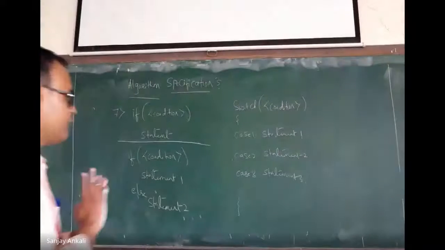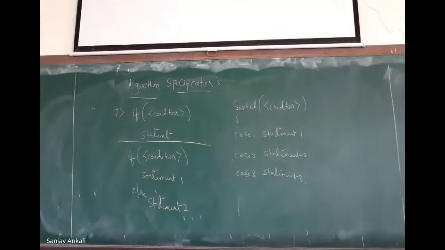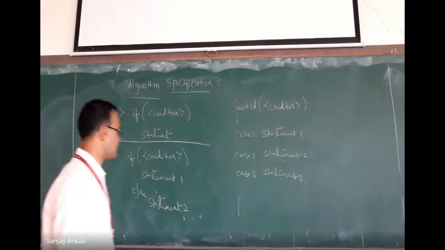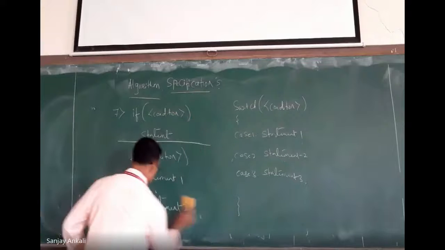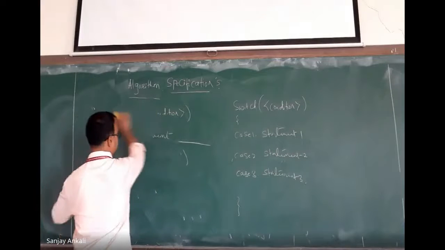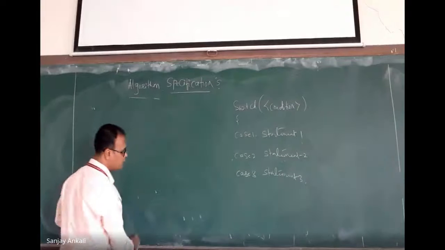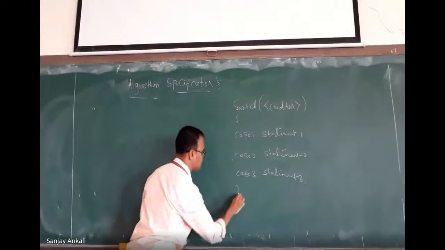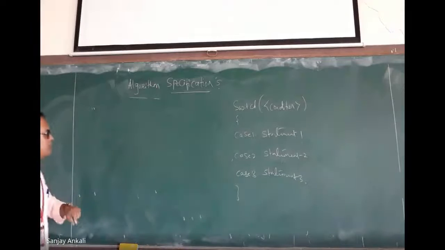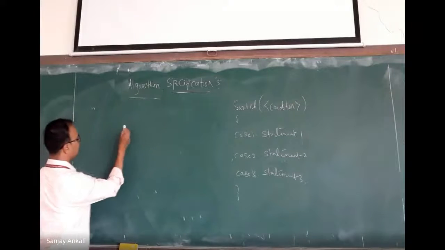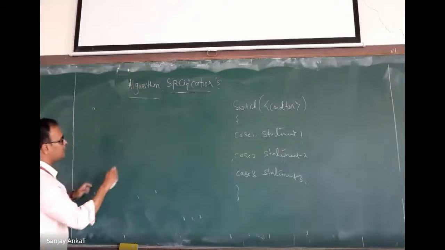Now see, once we have understood what the convention is, the next thing is the structure to write the algorithm. When you want to write an algorithm, I told you that it should be pseudocode. Pseudocode means we don't write a story, we just write logic, that's all. We will take one or two examples, and you will understand how to write it. Now the next thing is the structure of the algorithm.